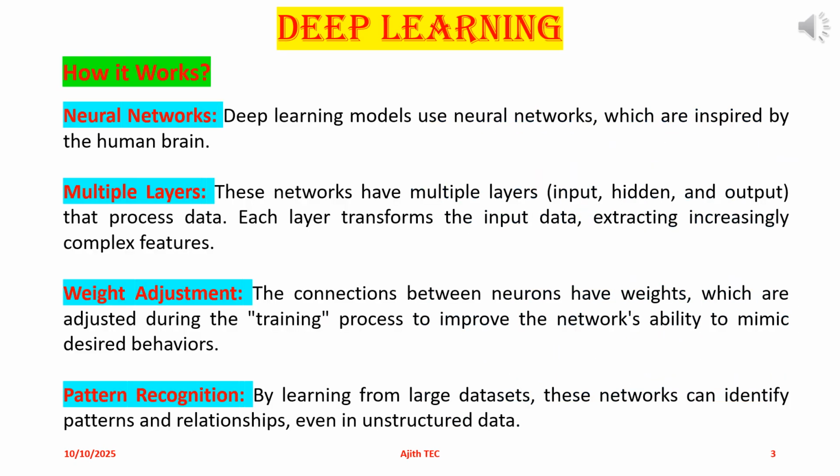How it works. The working process of deep learning can be summarized as shown below. Neural networks: deep learning models use neural networks, which are inspired by the human brain. Multiple layers: these networks have multiple layers, input, hidden, and output, that process data. Each layer transforms the input data, extracting increasingly complex features. Weight adjustment: the connections between neurons have weights, which are adjusted during the training process to improve the network's ability to mimic desired behaviors. Pattern recognition: by learning from large datasets, these networks can identify patterns and relationships, even in unstructured data.